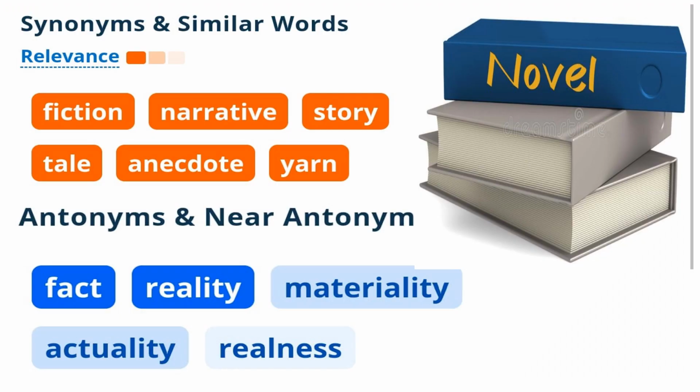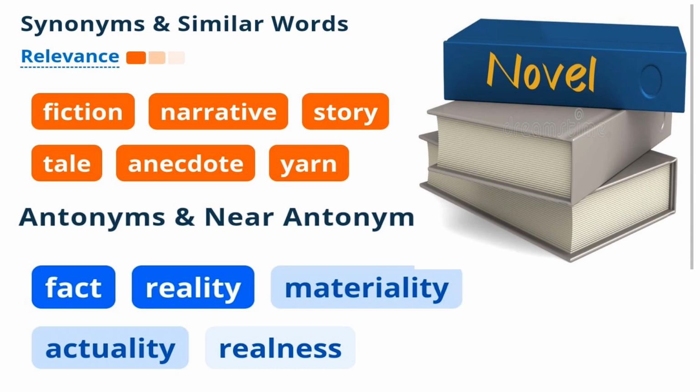Now let's look at the next word, which is novel. What does the word novel mean? The word novel means something which has been created in one's imagination. The synonyms of the word novel are fiction, narrative, story, tale, anecdote, and yarn. All these words have the same meaning of something that has been created in one's imagination. So, these words become the synonyms of the word novel.